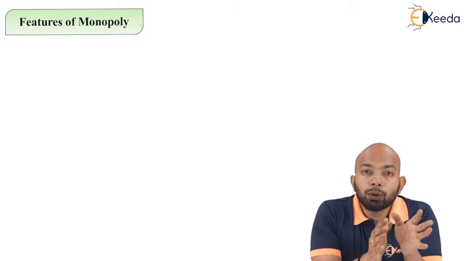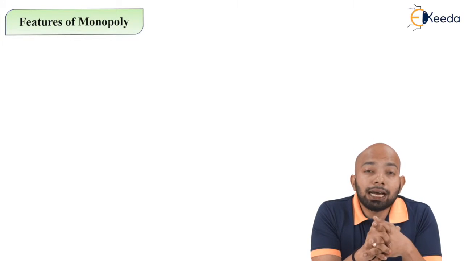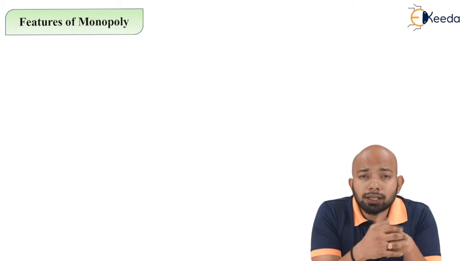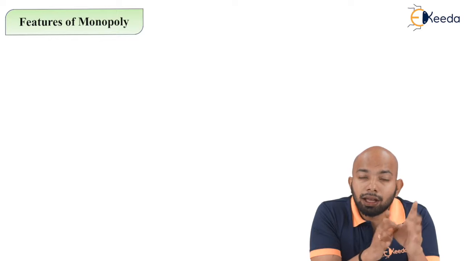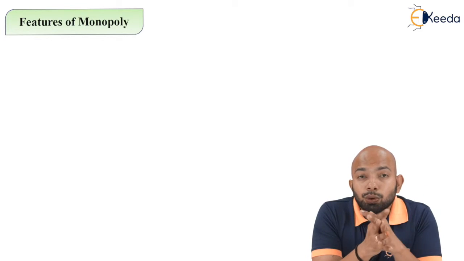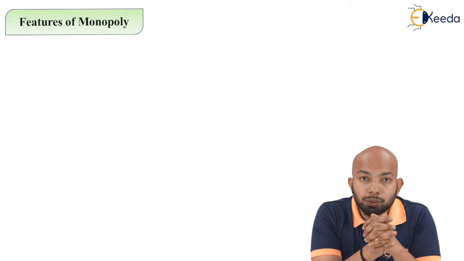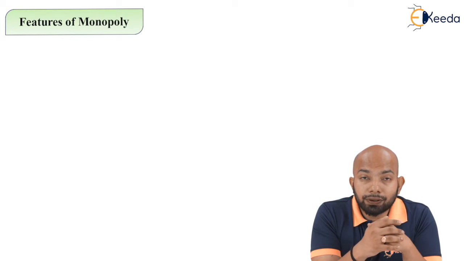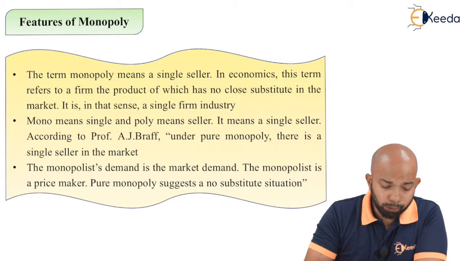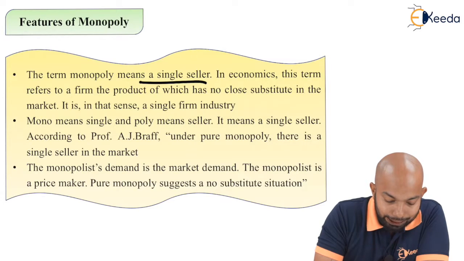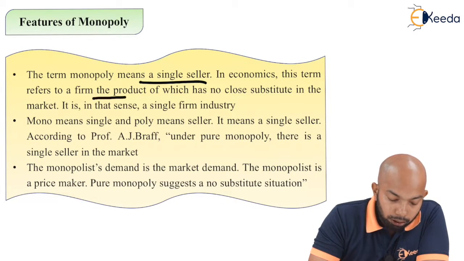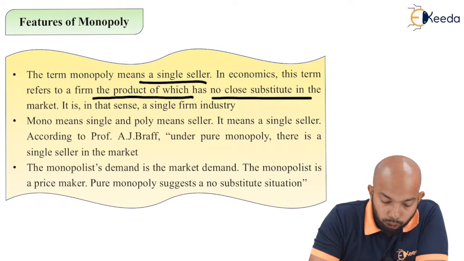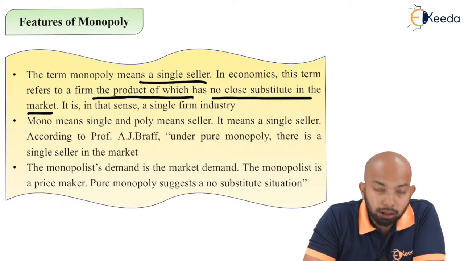Now, monopoly as a situation, or rather as a market, you cannot call it a competitive market, but as a market you can understand there is only one seller and many buyers. That situation is known as a monopoly situation. Now, what are the features of it? Let's understand that part. The term monopoly means a single seller. In economics, this term refers to a firm whose product has no close substitutes in the market.